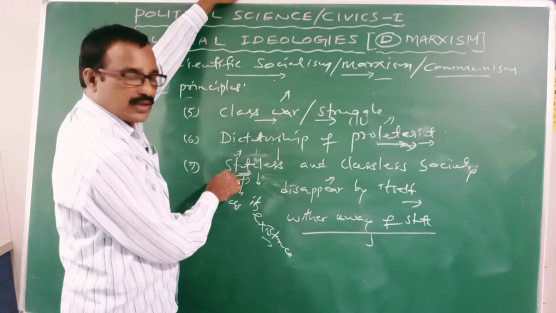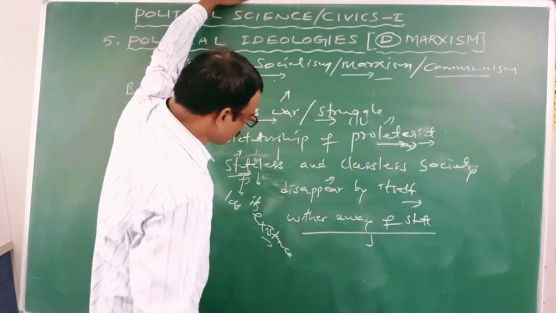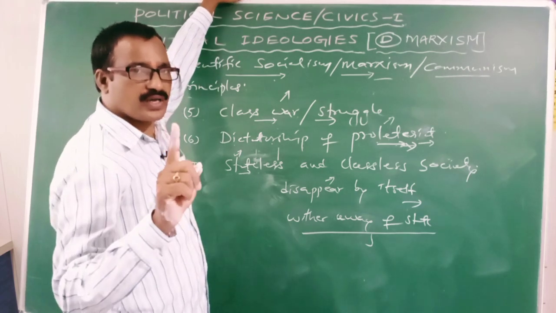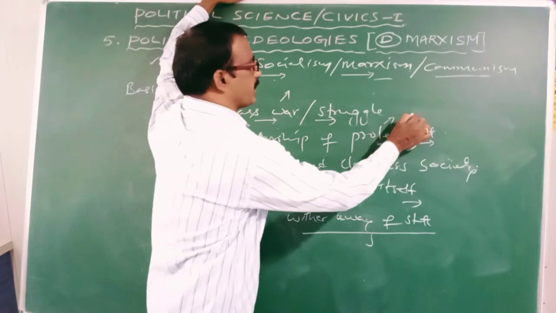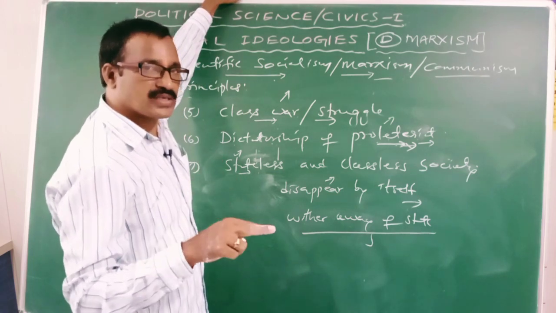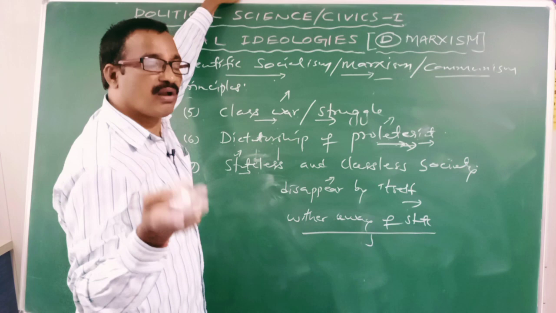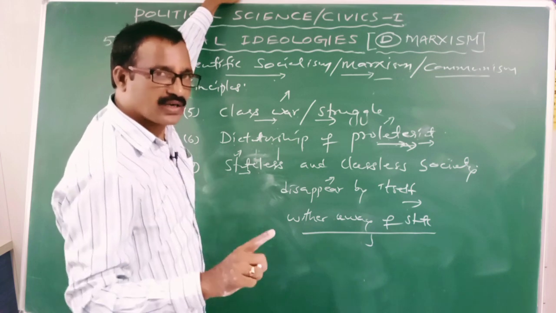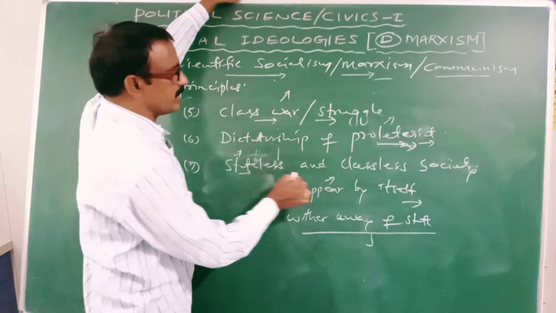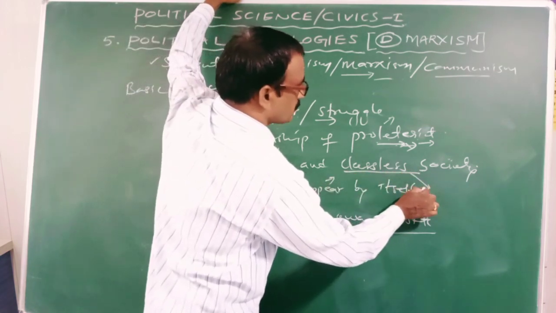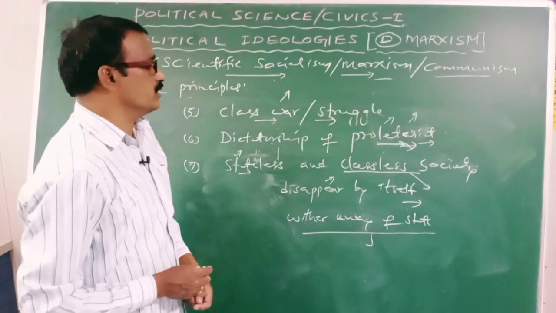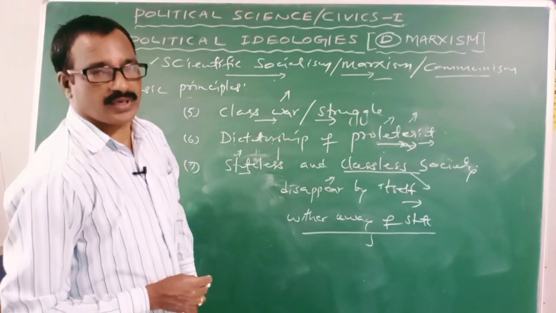And in the communist society, how many classes will there be? Only one class will remain, that is the proletariat class. If two or more classes are there in a society, it is a class society. If only one class is there, that is a classless society. So here communist society is a classless society because only one class will remain in the society. Clear now?